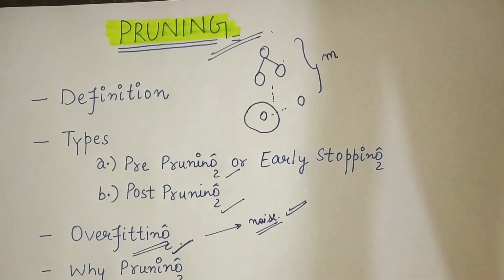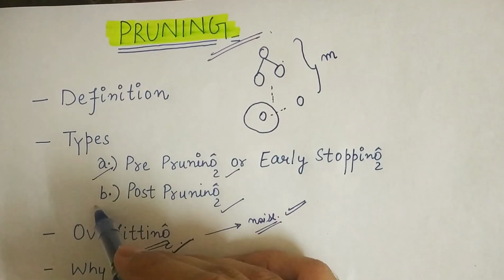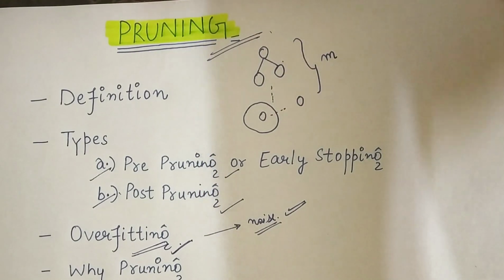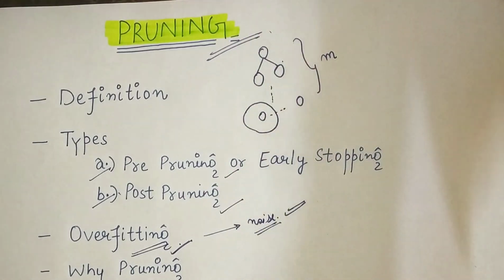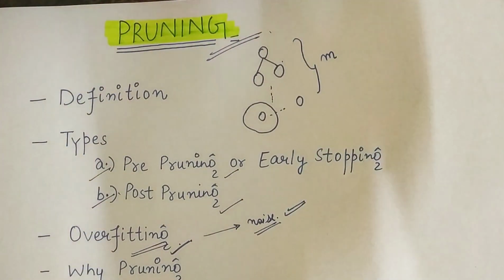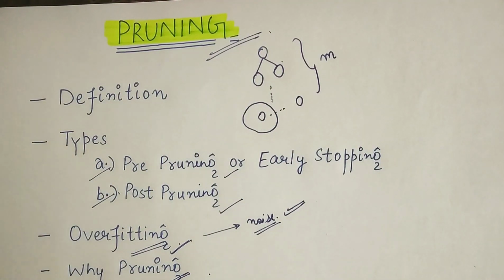Now, in this process, it learns all the training samples and hence results in overfitting. Once we know that it's highly possible to have overfitting, we use these pruning techniques to reduce the effect of overfitting. We will discuss these techniques in detail in the next video. Here, our concept was basically to know what pruning is, why we need pruning, what overfitting is, and why we are discussing overfitting in terms of decision trees.